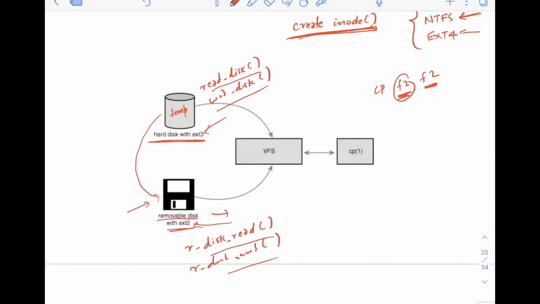Now, because of VFS, what happens? It makes it easier for the operating system to implement the read operation and write operation, because VFS has already defined that read is there, write is there, and now all of these file systems have to implement the same read and write in whatever way they want. That's how copying between different file systems is possible in Linux because of VFS. This is the abstraction layer that makes it possible.